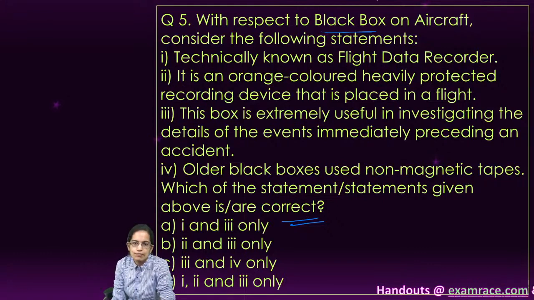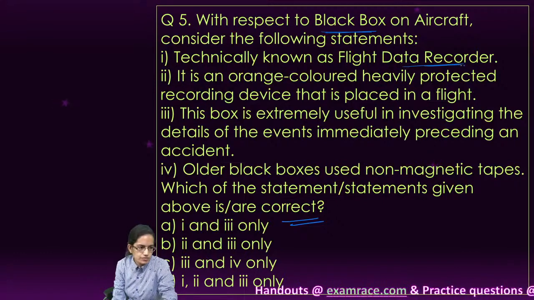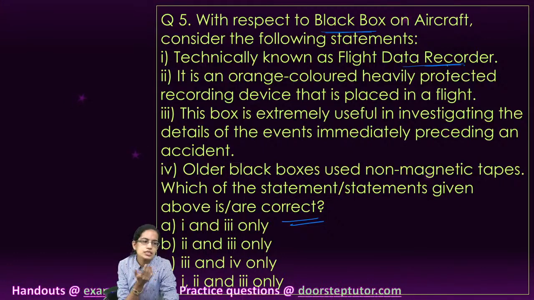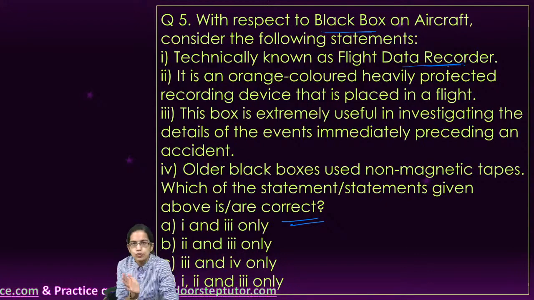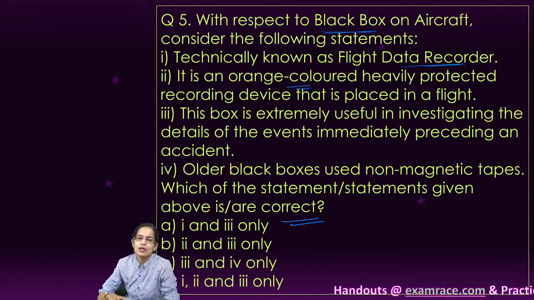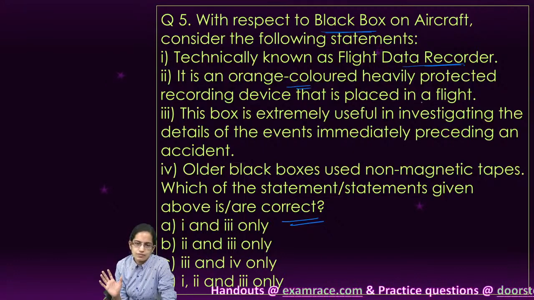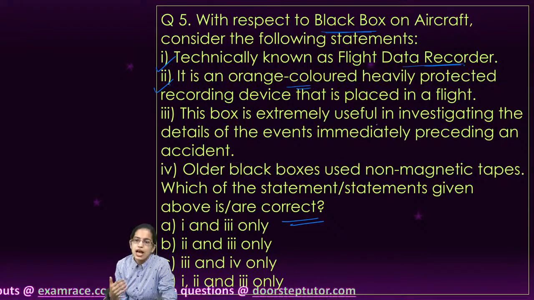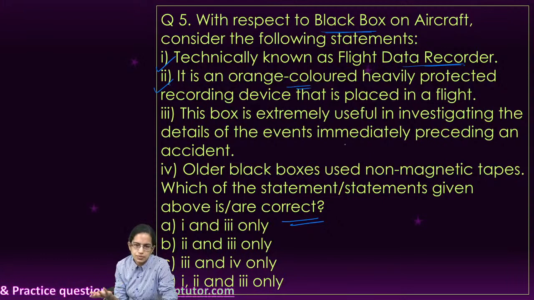Now, technically, black box is nothing but a flight data recorder, which is correct. Okay, along with the flight data recorder, it is also the cockpit voice recorder. So both of these things are important. It is the flight data recorder as well as the cockpit voice recorder. It is orange in color but still called as black box, but because it is heavily protected, and so again, second is a correct statement. First is a correct statement, and this is useful to investigate the proceedings in case of an accident or an emergency event. So 1, 2 and 3 are correct.